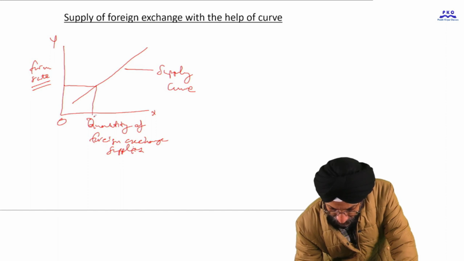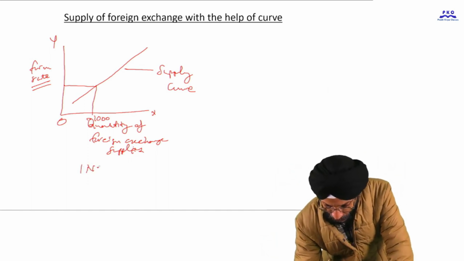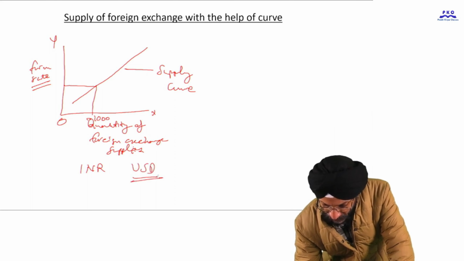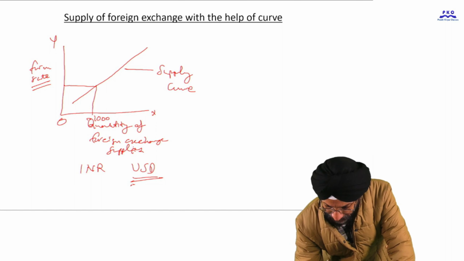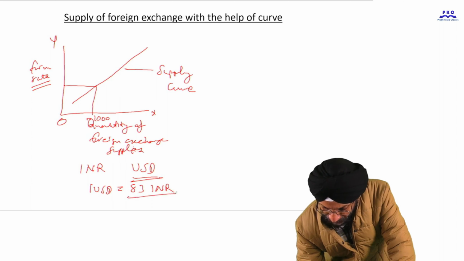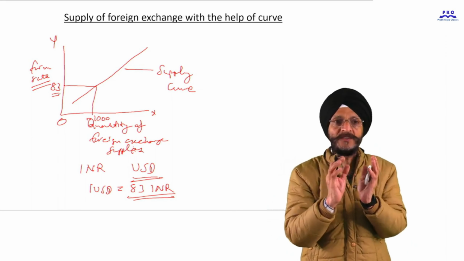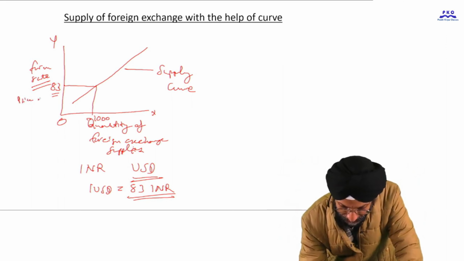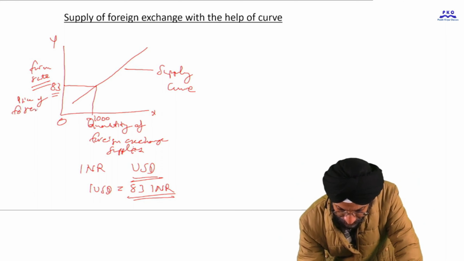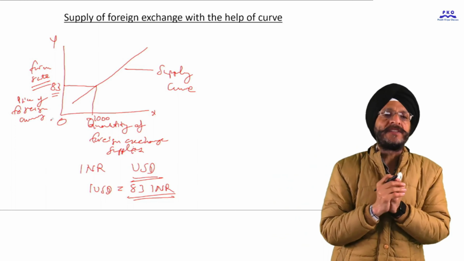We will take the example of the Indian rupee and the US dollar. At present, suppose the price of 1 US dollar is 83 Indian rupees. So if at present the forex rate, or the price of foreign currency in relation to Indian currency, is 83, suppose the quantity of foreign exchange supplied is 1000.